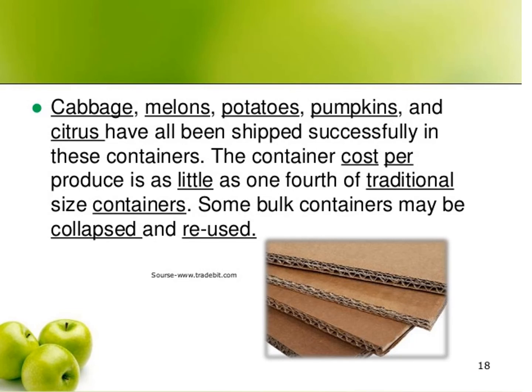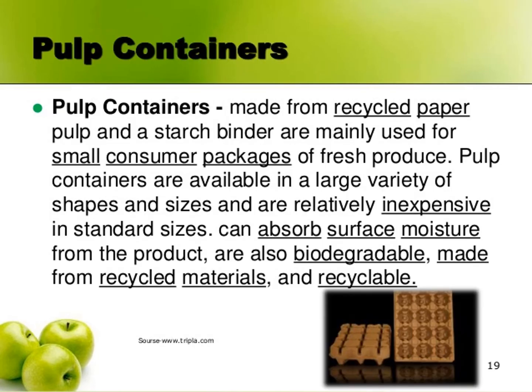Here, on the basis of their strength, fruits like your pomegranate, mango, then grapes are packed in the corrugated fiber boards.